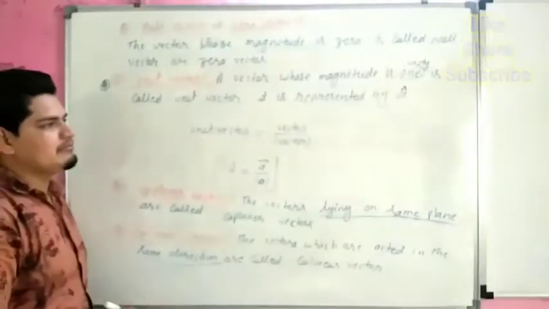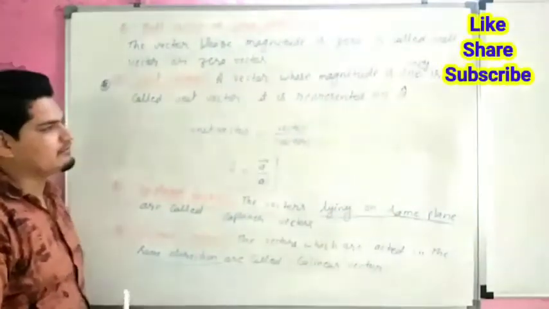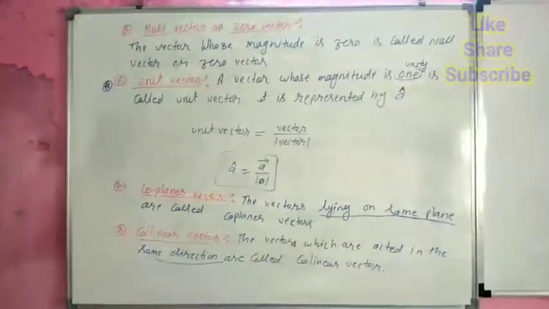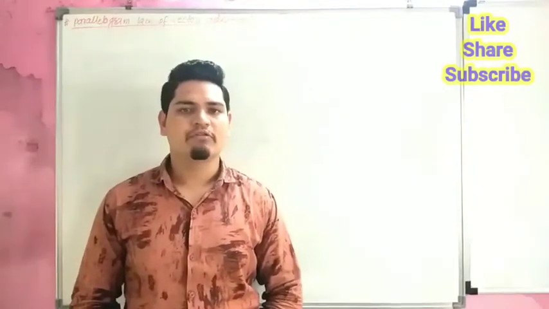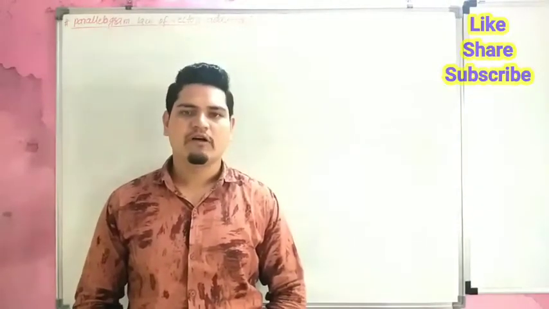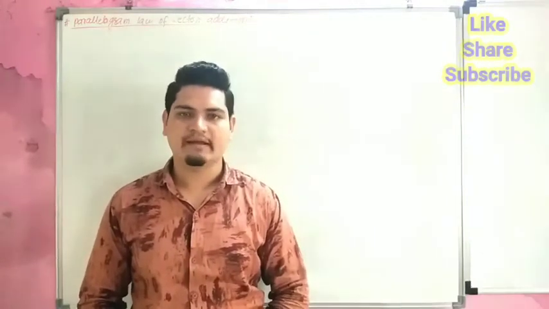Now we will start the parallelogram law of vector addition. We have to derive the formula of the parallelogram law of vector addition.